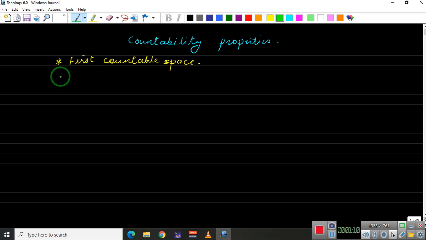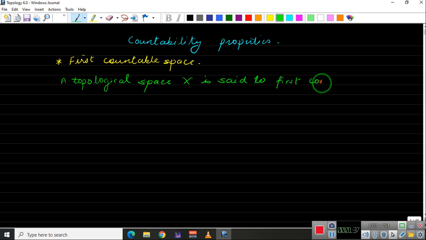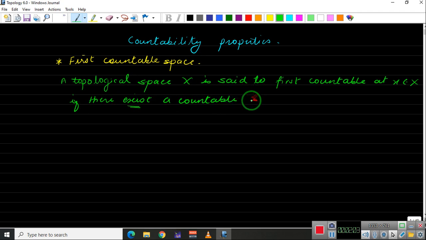A topological space X is said to be first countable at a point, say at some point x in X, if there exists a countable collection.